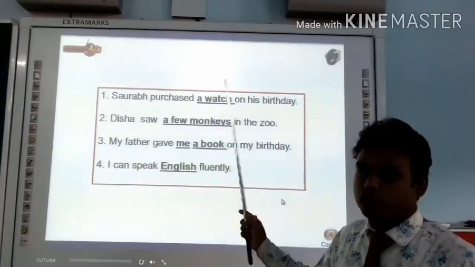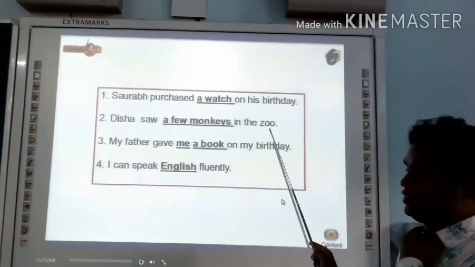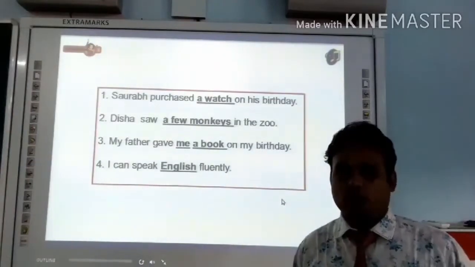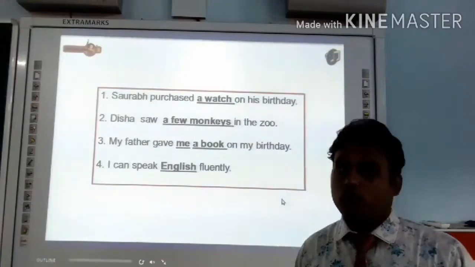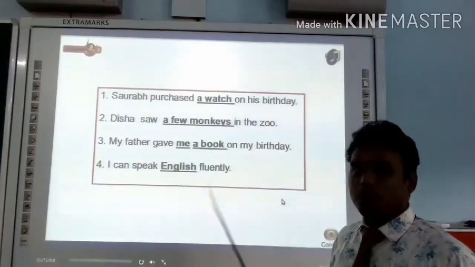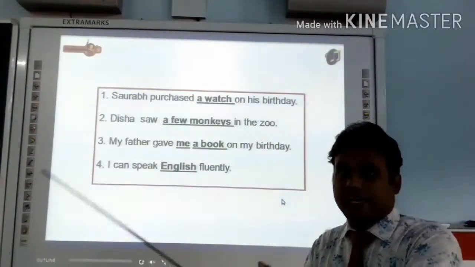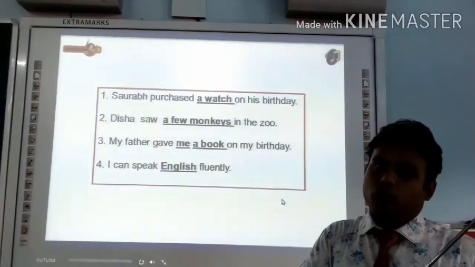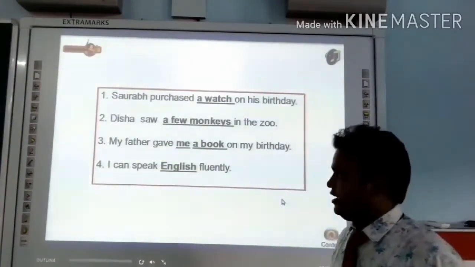A watch. Number 2. Disha saw a few monkeys in the zoo. Disha saw what? What did she see? She saw a few monkeys, right? So the action, she saw something, is being carried forward to the other words. That means the noun, the monkeys.